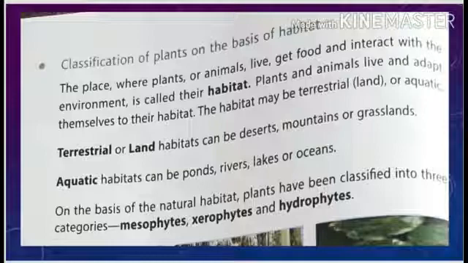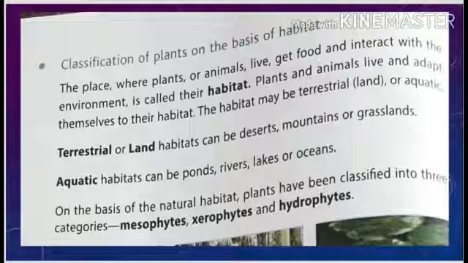And all the plants living in ponds, rivers, lakes, oceans, etc., come in the category of aquatic plants. By taking all these habitats together, we are going to classify the plants into three categories.